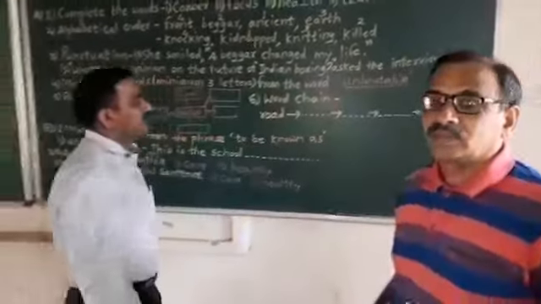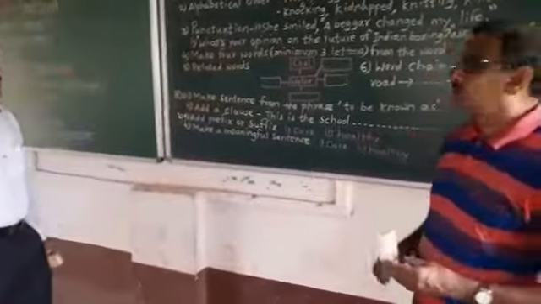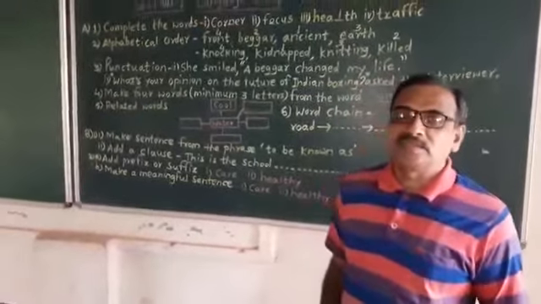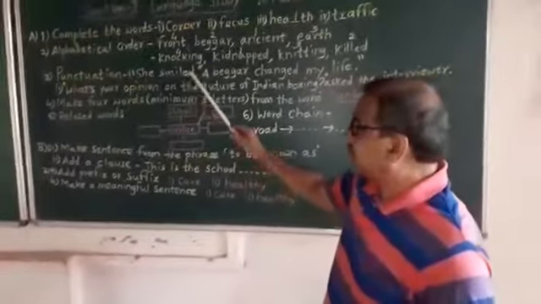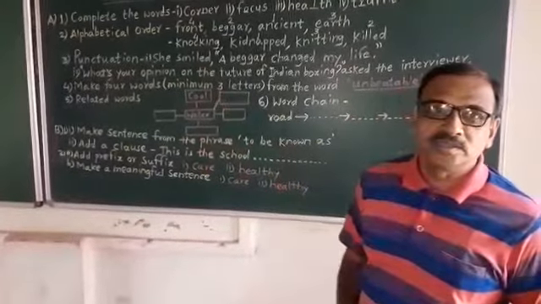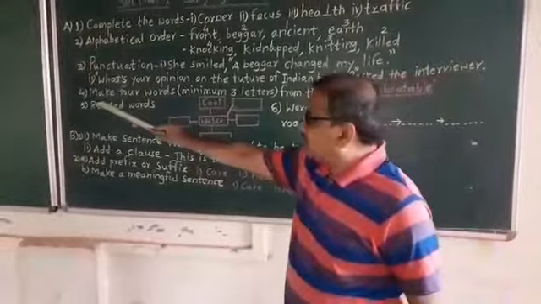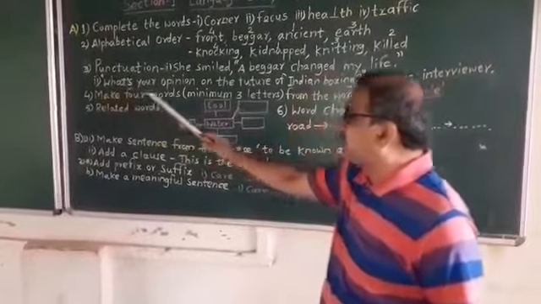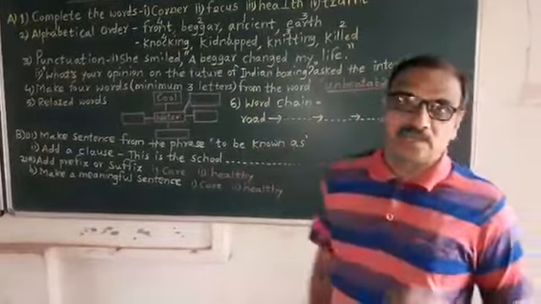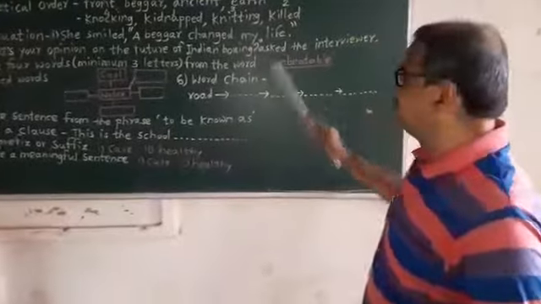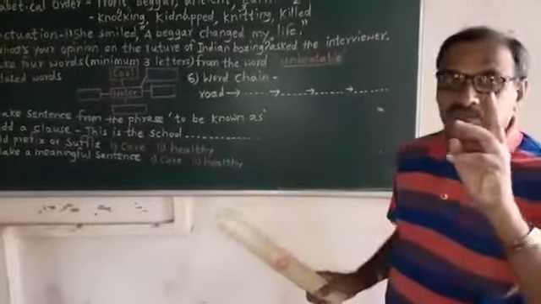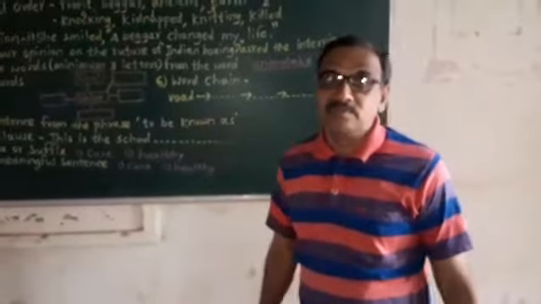Yes. In the punctuation question, you will be given 2 sentences and you will get full marks if you practice sentences like these every day. Try this activity and enjoy the full marks. Then sub question number 4: make 4 words having minimum 3 letters from the word unbeatable. The word unbeatable is given and you have to form 4 words from the given word. The words must have minimum 3 letters.